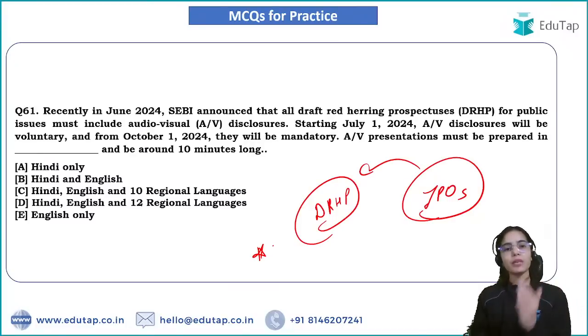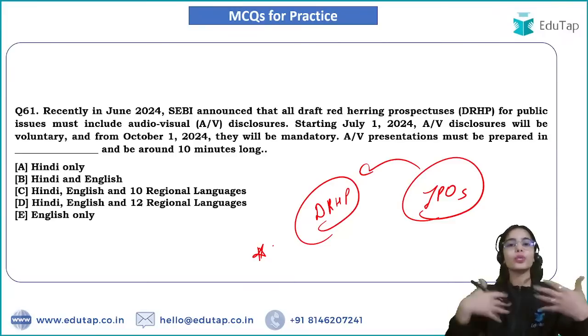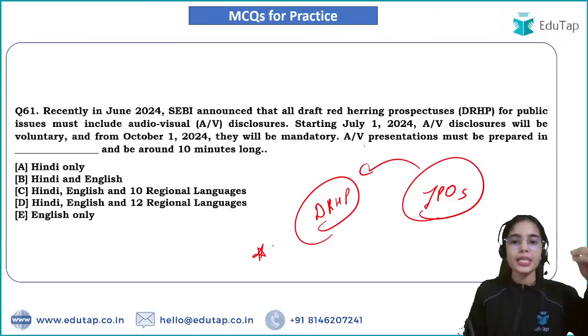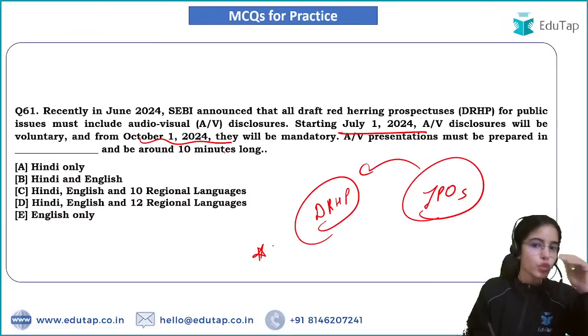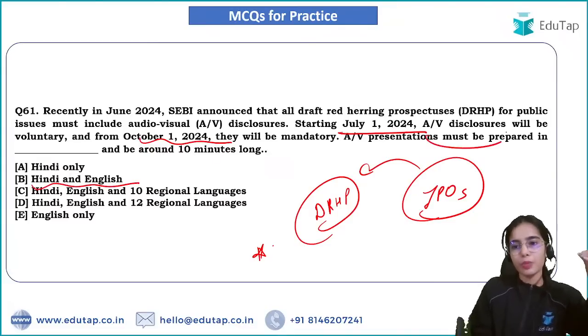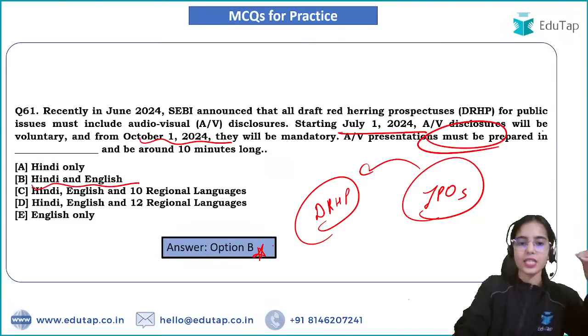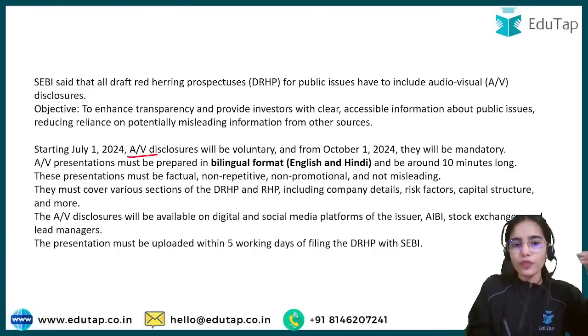Now it has been said by SEBI that with the draft red herring prospectus, there should also be an audio visual disclosure. Starting July 1, 2024, this will be voluntary, and from October 1, 2024, this will be mandatory. The audio visual presentation must be prepared in Hindi and English. That is bilingual. So the audio visual disclosure should be in bilingual format, in Hindi and English.